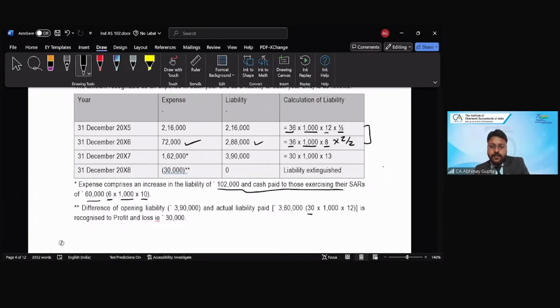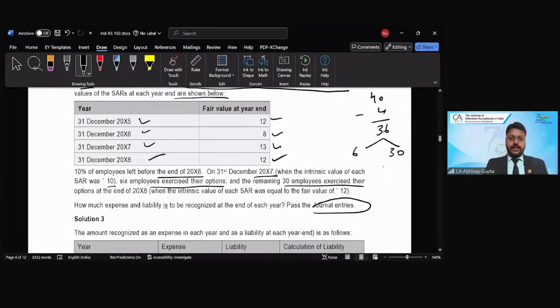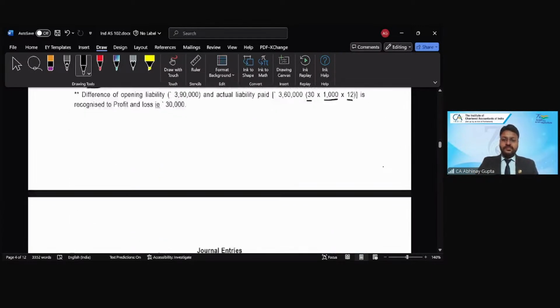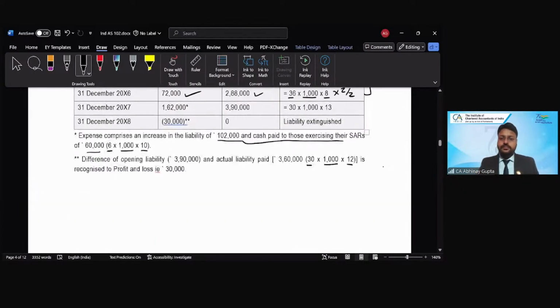30 is the number of employees who haven't yet exercised, right? 1,000 is the employees and 12 rupees is the fair value given in the question. So all these fair values are given in the question, right? Here, 2008 fair value is also 12, right? Now this amount comes to 3,60,000, right? And our opening liability is how much? 3,90,000 here, right?